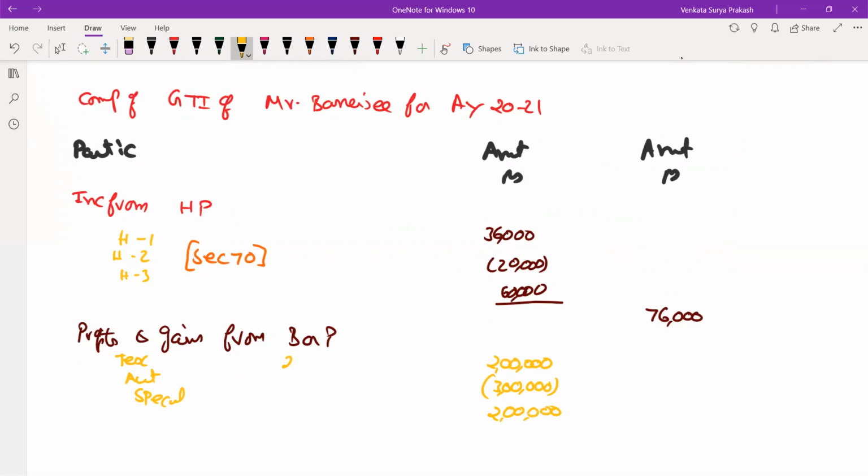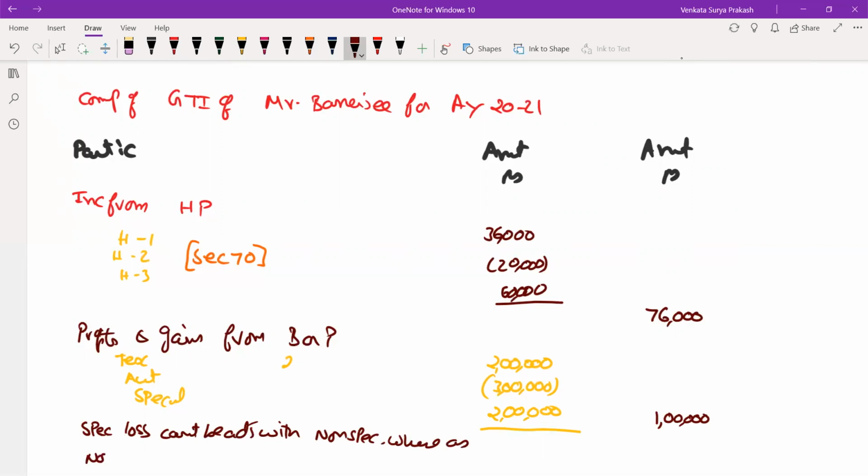That's the impact now. If we adjust this, the income will be 1 lakh. Here you need to mention clearly, speculative loss cannot be adjusted with non-speculative, whereas non-speculative loss can be adjusted with speculative gain.